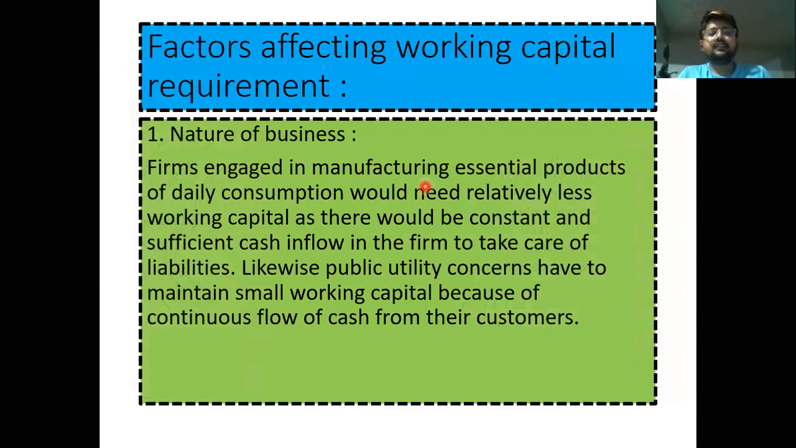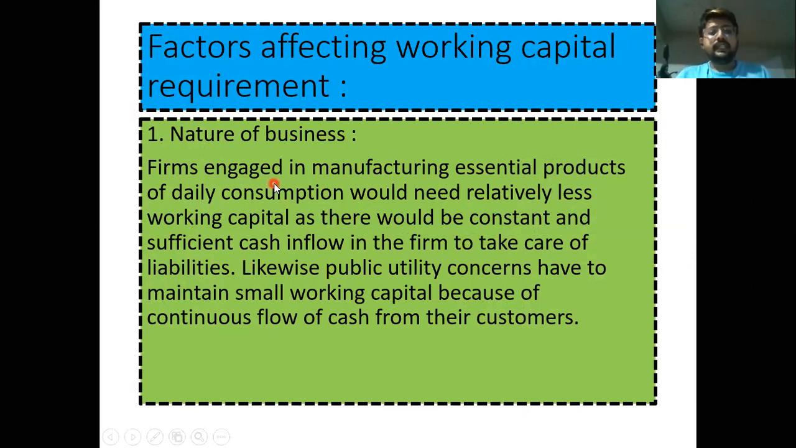Okay, let us see factors affecting working capital requirement. First, nature of business. Nature of business means the type of business the company wants to do, for example, manufacturing essential products or FMCG products, which means fast moving consumer goods. Depending on the nature of business, the company will require a certain amount of working capital. Firms engaged in manufacturing essential products of daily consumption would need relatively less working capital, as there would be constant and sufficient cash inflow in the firm to take care of liabilities.